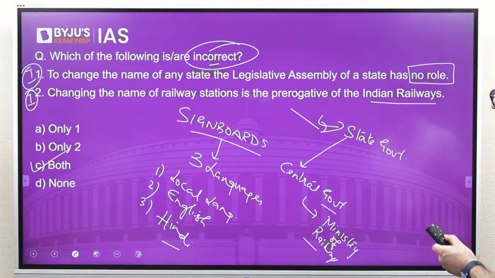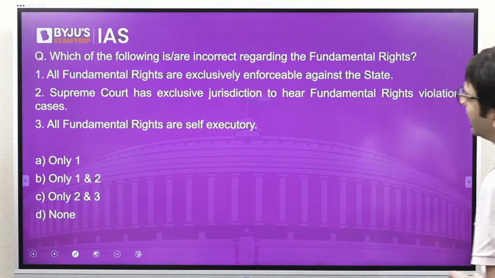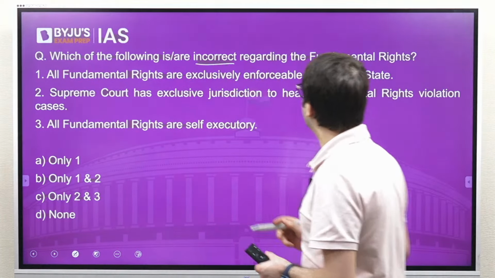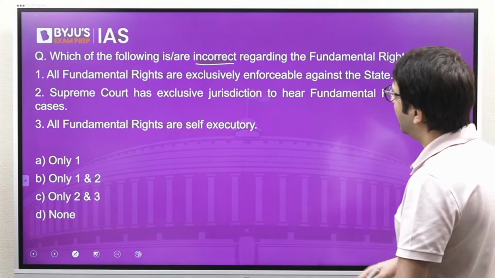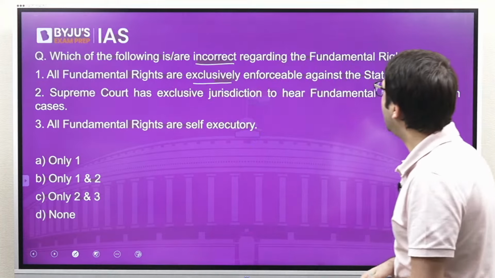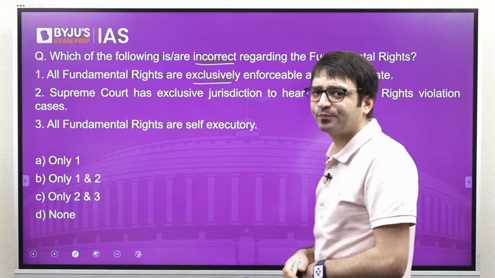Let's look at another question. Which of the following is incorrect regarding fundamental rights? All fundamental rights are exclusively enforceable against the state.